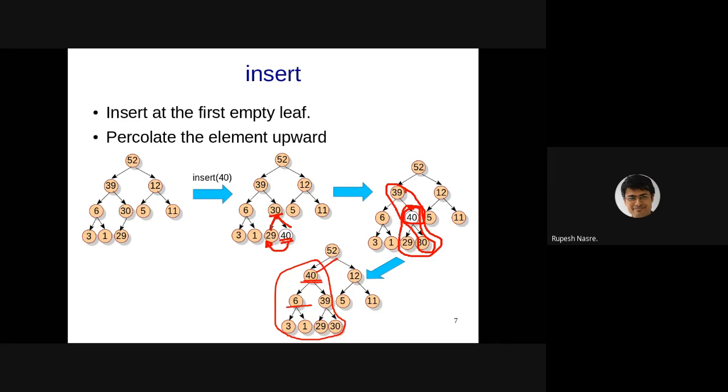So a full tree, will take Murari's suggestion, a full tree has exactly 2 to the power of some power minus 1 number of nodes, right? So for example, 52 alone is a full binary tree. Then 52, 39, 12 is a full binary tree. 52, 39 is not a full binary tree. 52, 39 is a complete binary tree.